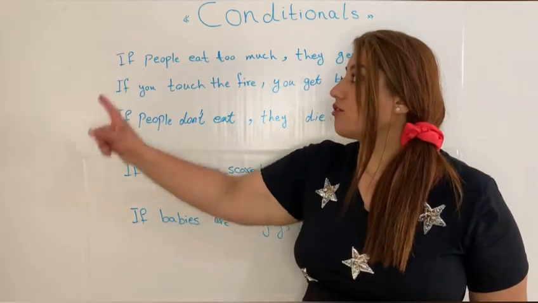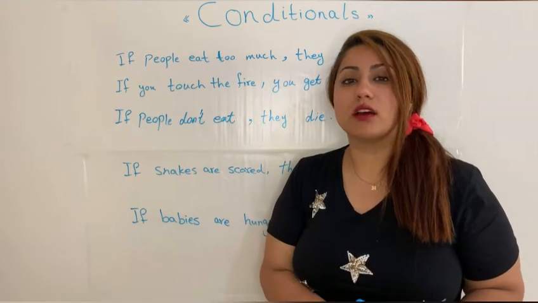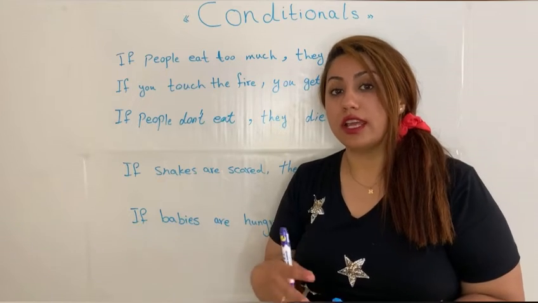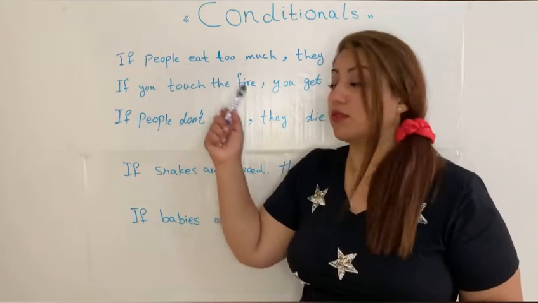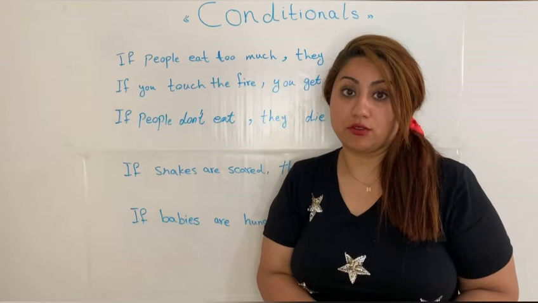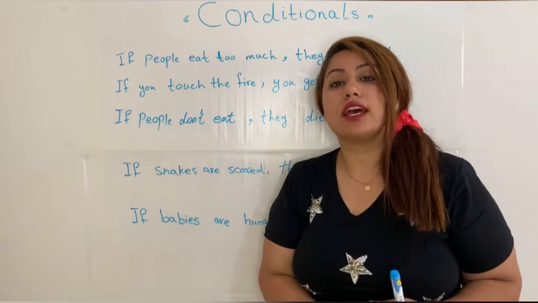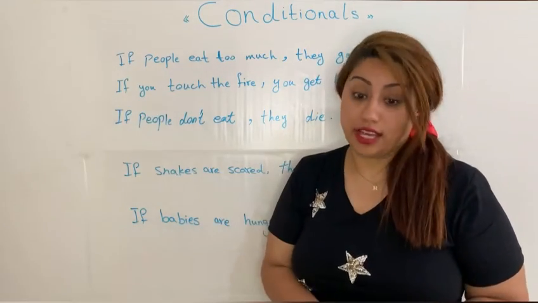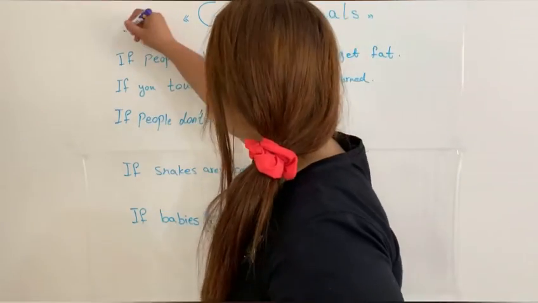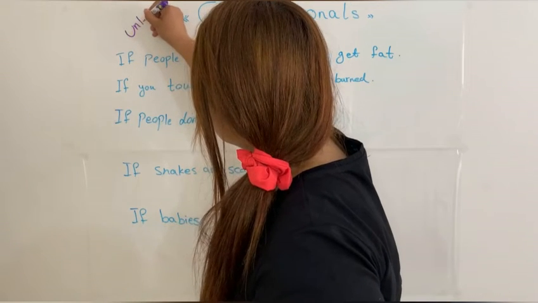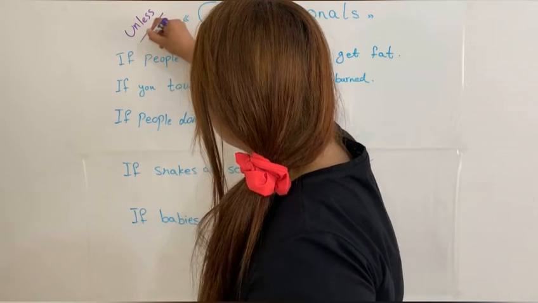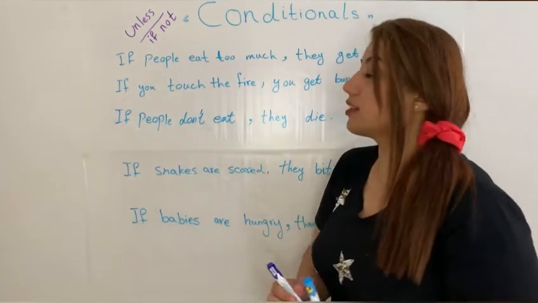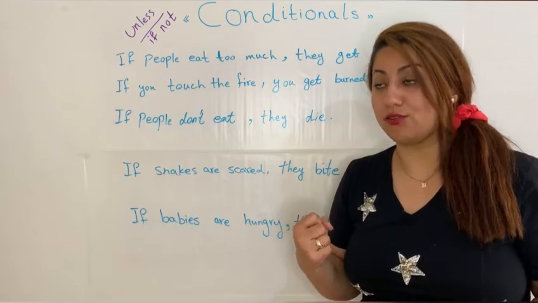We have another form for this zero conditional. It's the formation of if not. We call it somehow the negative form. We can use if with not, or a negative form of the sentence in present simple, or instead of that, we can use unless in the same place as if. Let's check. We have the word unless, and the meaning means if not. So it carries not with itself.